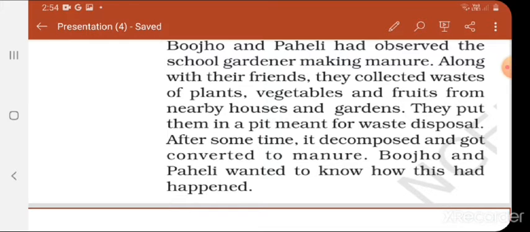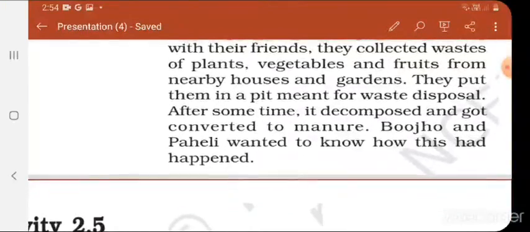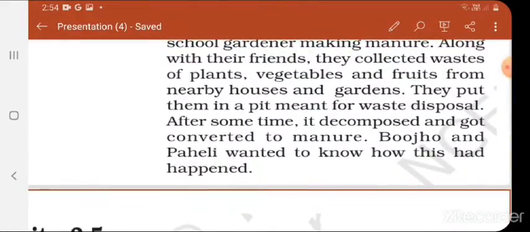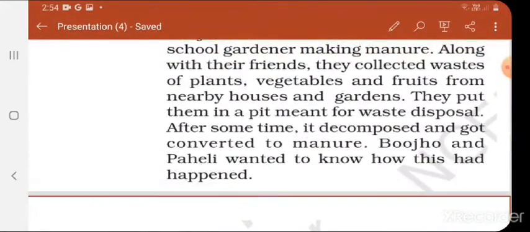And these organic waste, they were the waste of debris of plants, the vegetable peels, the waste of fruits, and the dead plants from the garden. Then what they did, they put them in a pit meant for waste disposal. There was a pit made for waste disposal, and in this pit these children put all the waste that they collected from the nearby houses and gardens.